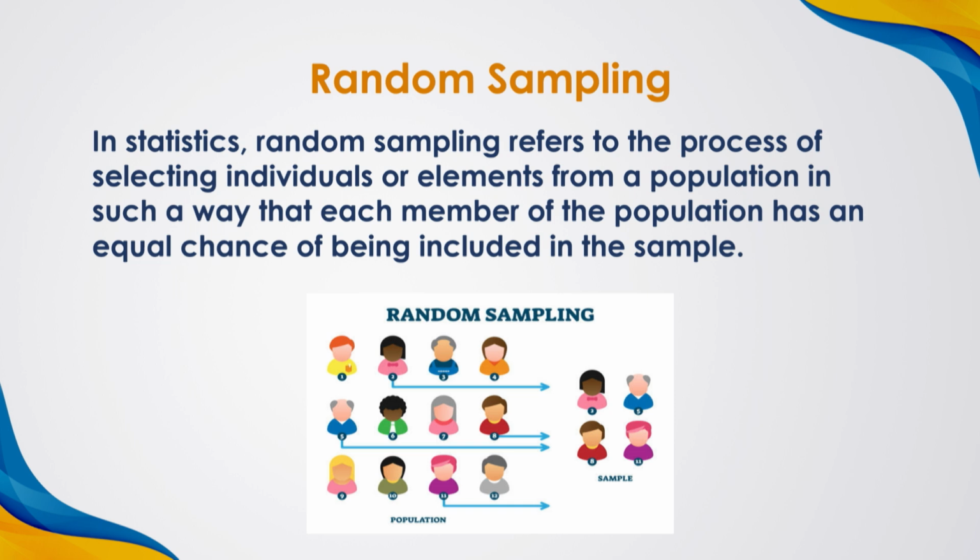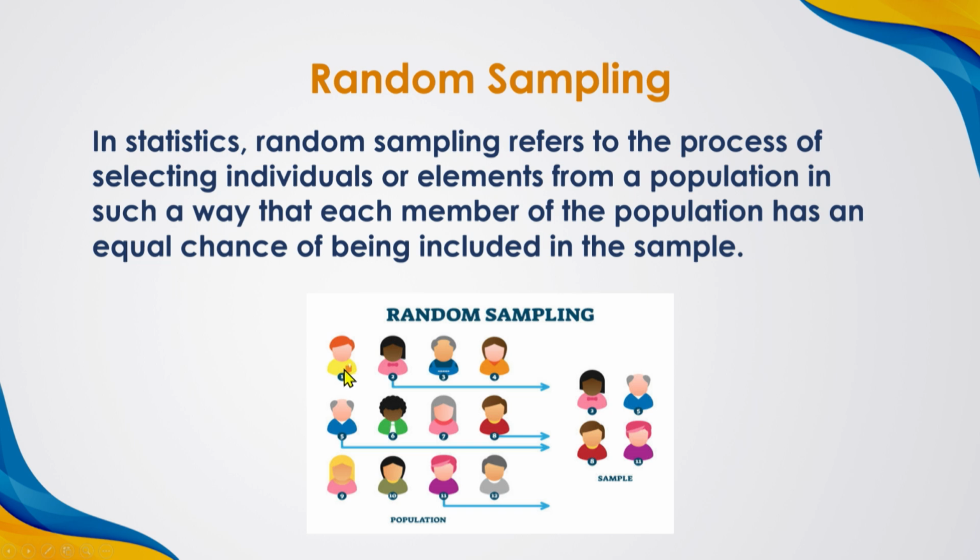If you look at the picture, there are 12 individuals. They are called the population. From these 12 individuals, we can collect the samples in a random manner. How can we select in a random manner? That is, we have to give an equal chance of probability to each and every individual.